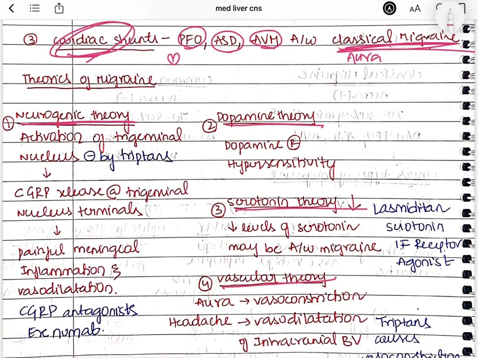Coming to the neurogenic theory, what is happening here? First there will be activation of the trigeminal nucleus. After the trigeminal nucleus gets activated, it will cause release of CGRP. After the release of CGRP, it will cause inflammation of the meninges and vasodilatation. As I have said before, aura is caused by vasoconstriction, whereas the headache is caused by vasodilatation. So this typical vasodilatation and the inflammation will cause the unilateral pain.